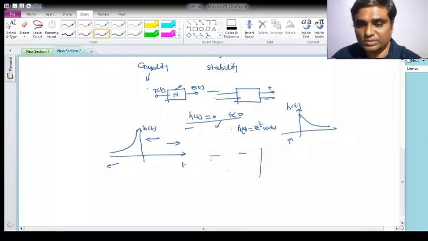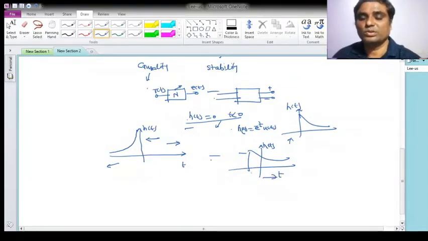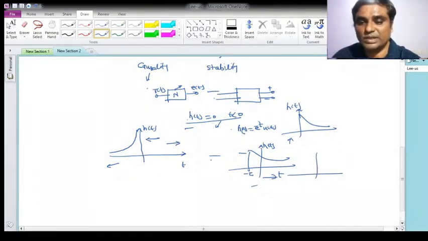If I have an impulse response somewhat like this, this is also not causal, not a realizable impulse response. But what you can do is shift it by some amount. Let's say here it was at minus t, so you can shift it by an amount of capital T towards the right, and then you can realize it, or synthesize it. By shifting this h(t) towards the right there is addition of phase shift, and if that phase shift is linear, then you can synthesize it properly.